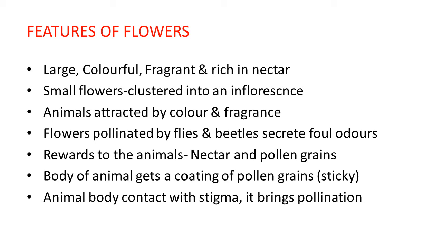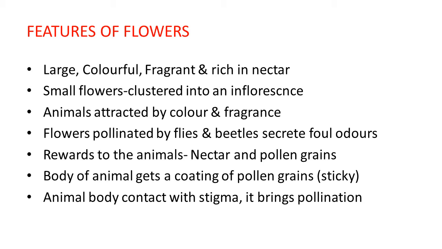When animals and insects visit such a plant and flower, at that time the body of the animal gets a coating of pollen grains. Generally this pollen grain is sticky in nature.